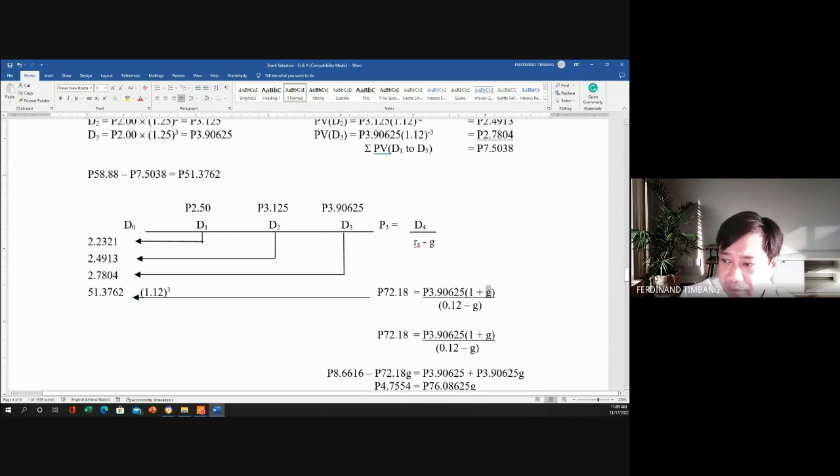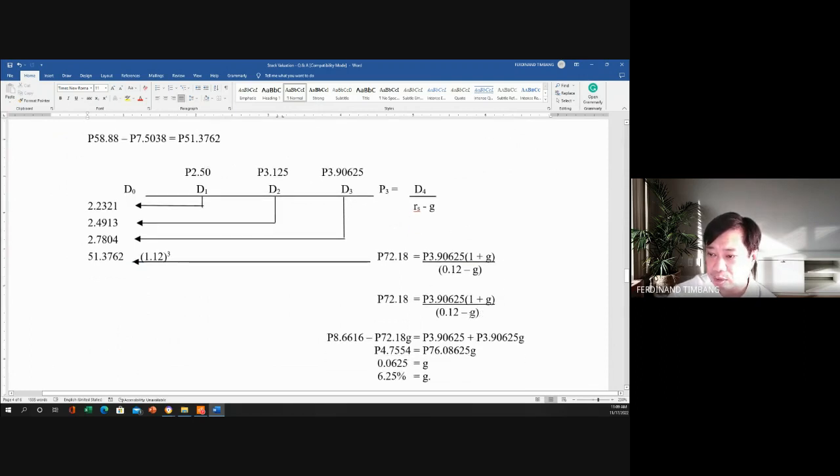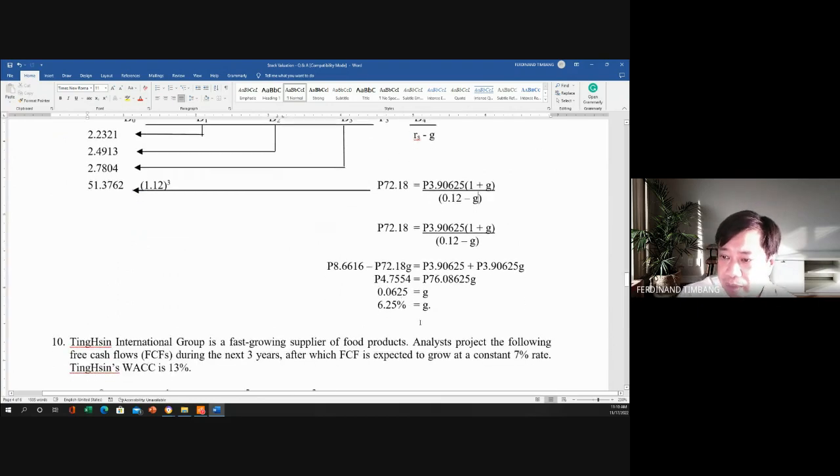But again, the G is missing. At tapos meron naman tayong required return na 12% or 0.12 minus G. So from there, na makukuha na natin yung 0.12 minus G, multiply natin sa 72.18, makukuha natin yung 8.6616, then minus the 72.18G. No, kasi ito nga, tinranspose natin, papunta rito, multiply natin doon, ito makukuha natin.